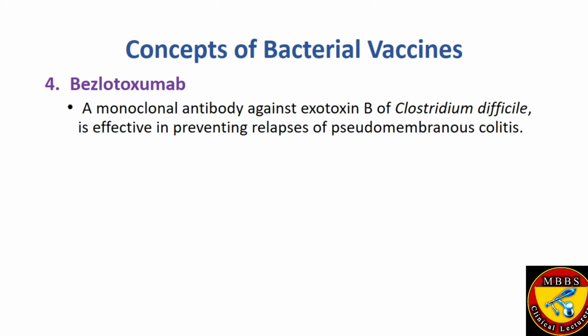As it is an antibody, it is used to produce a large amount of similar specific antibodies which can be used against tumor cells and also against Clostridium difficile to prevent the relapses of the tumor or the pseudomembranous colitis respectively.